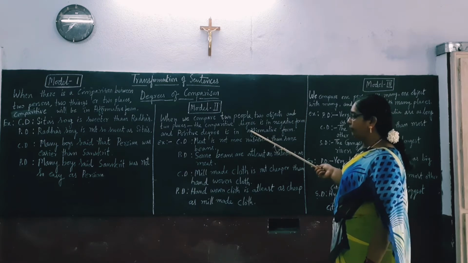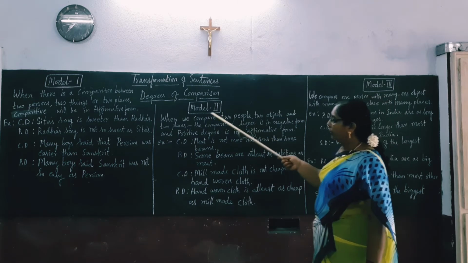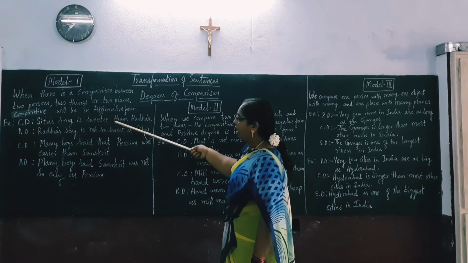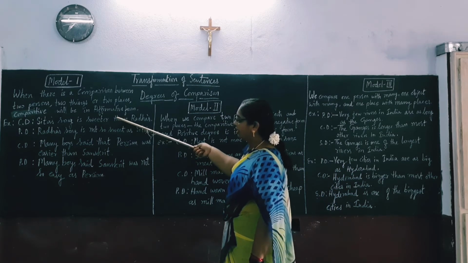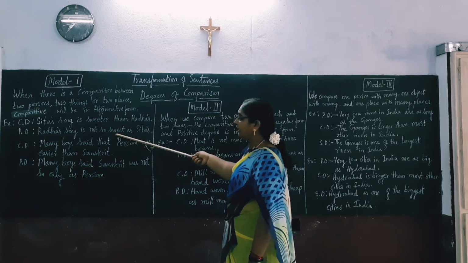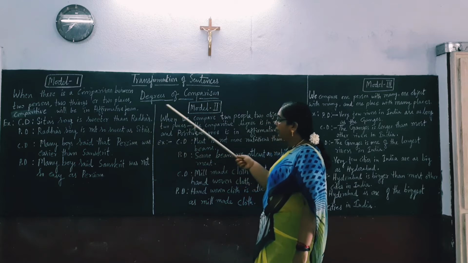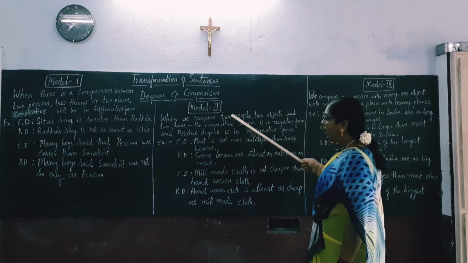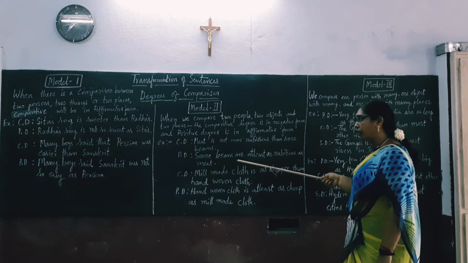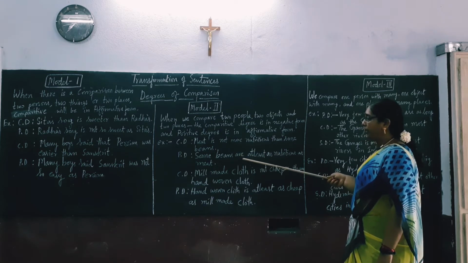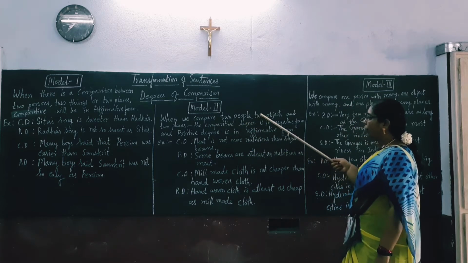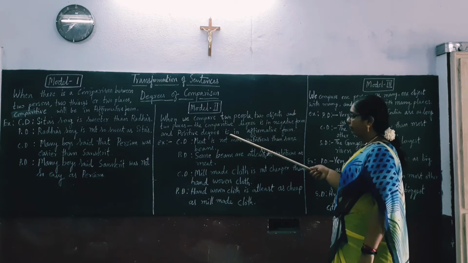Whereas if you see the previous model, the comparative degree is in positive, that is affirmative form, and the positive degree is in negative form. But in model 2, the comparative degree is in negative form and the positive degree is in affirmative form. Here also we compare two people, two objects or two places.